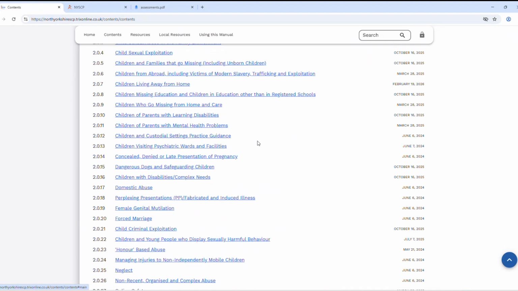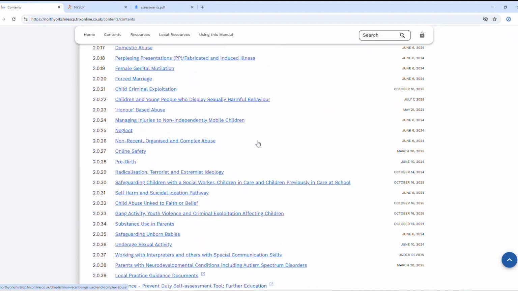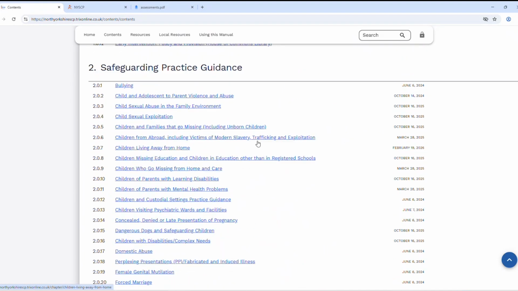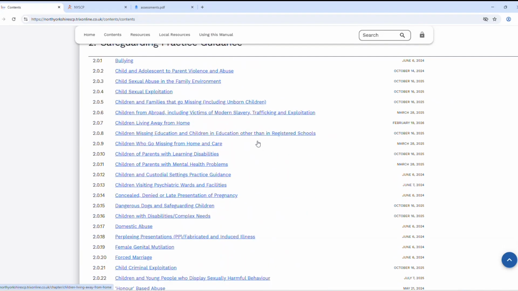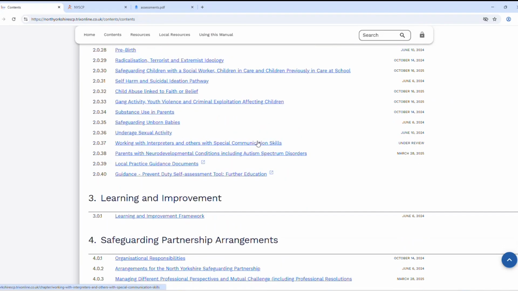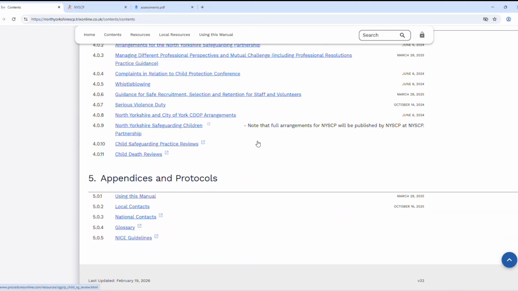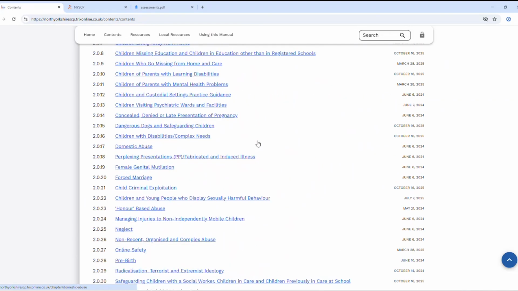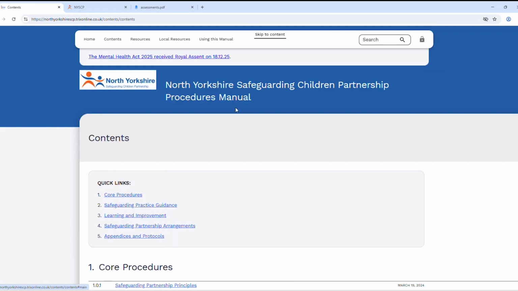As I said, the contents is the main body of the manual. This is where all the main procedures are listed. Should you have any questions or queries, please reach out internally and they can contact tri.x directly to resolve anything that's missing, or anything you want to be added, or any other comments or queries that you may have.